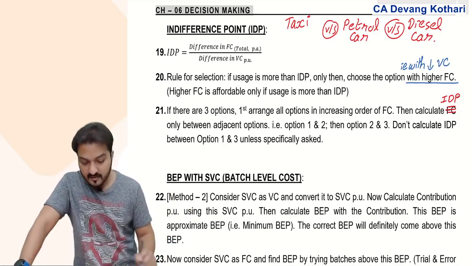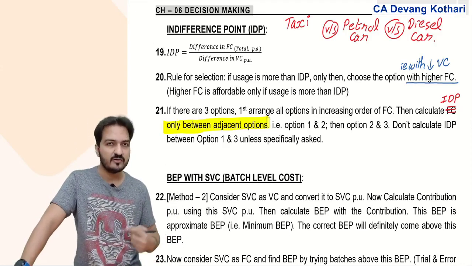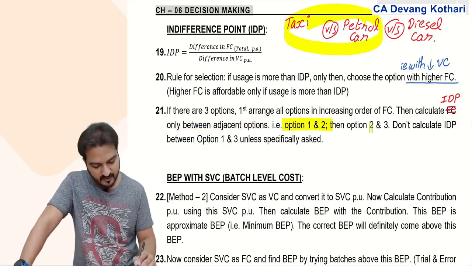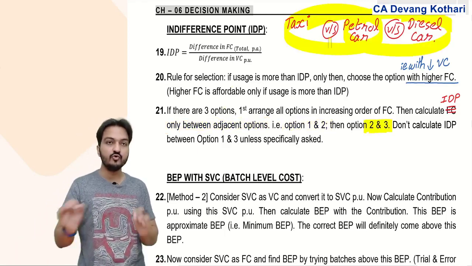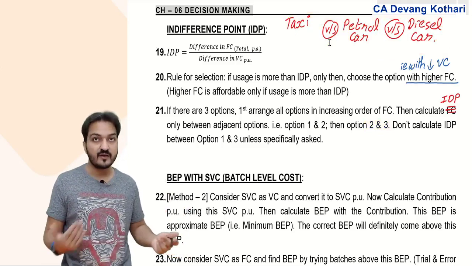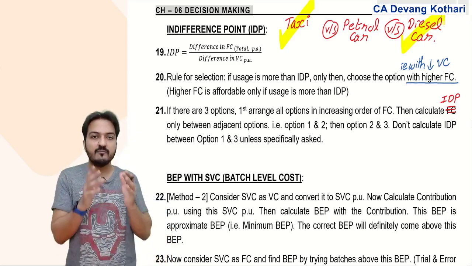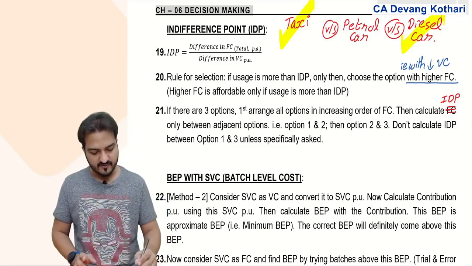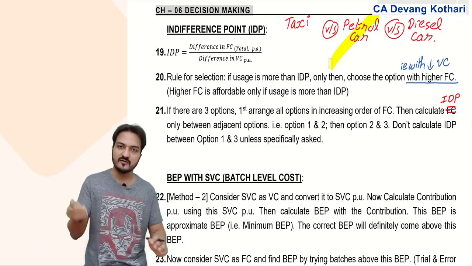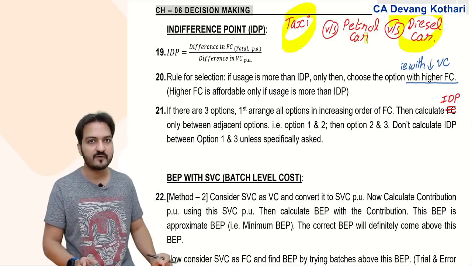Okay. Then calculate indifference point only between the adjacent options, meaning you calculate indifference point between option 1 and 2. You calculate indifference point between option 2 and 3. Do not calculate indifference point between option 1 and 3. Why? Because there is no use of it. There is absolutely no use of calculating indifference point between a taxi and diesel car, because the petrol car option is existing. If the middle option does not even exist, then there is use of indifference point between option 1 and 3. Done? Yes.